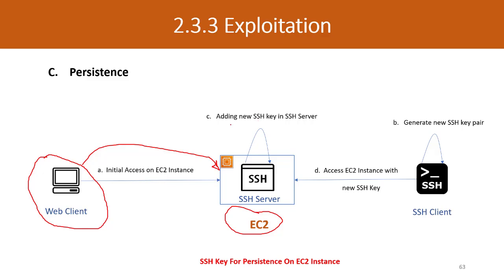One scenario for creating a backdoor is the AMI. An AMI is basically used to create EC2 instances. If attackers compromise the environment, they can add a backdoor inside the AMI.